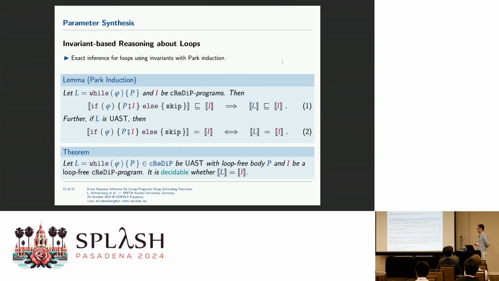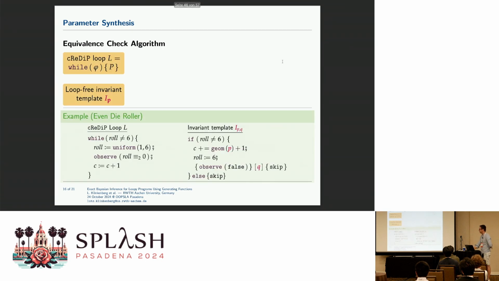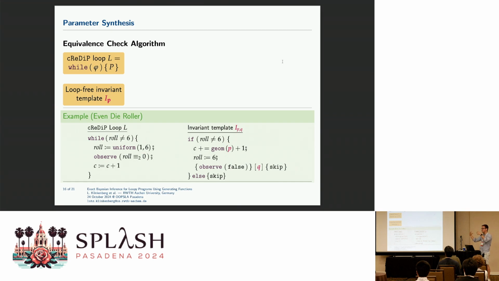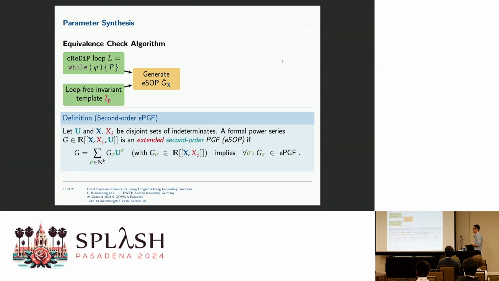Okay, but this is actually decidable for loop-free programs if they are UAST. How do we do this? Let me give you a brief idea. So we have a loop and an invariant template. Here, this is the die roller, and this is our invariant template. We again write it just as a loop-free version. And what we have to show is that they produce the same output on every input. And we can do this by the same trick.